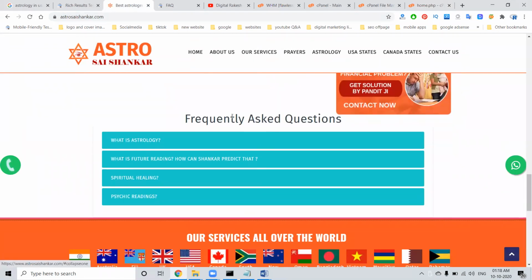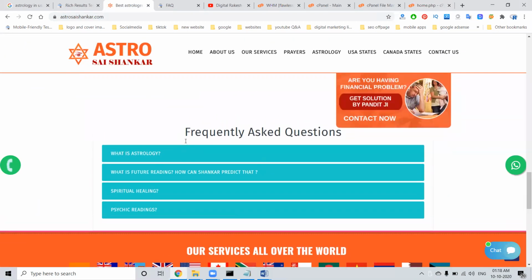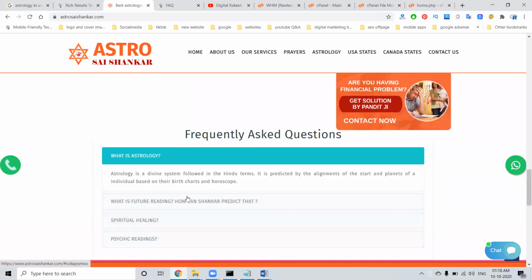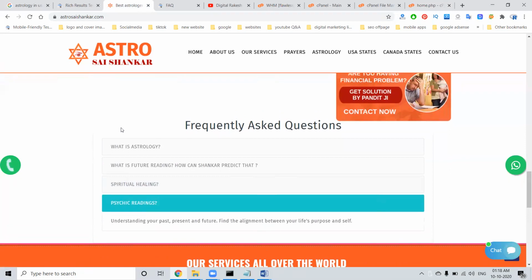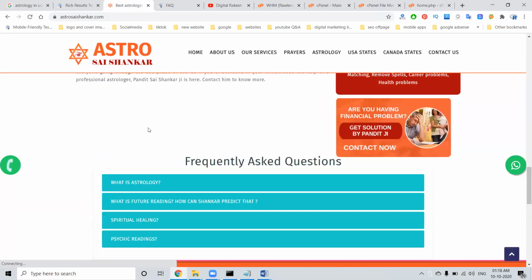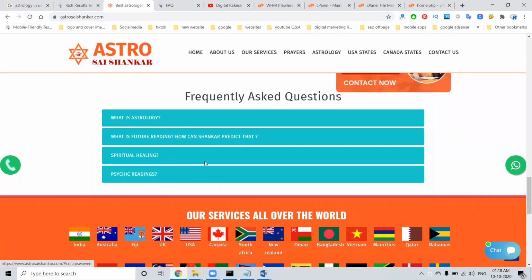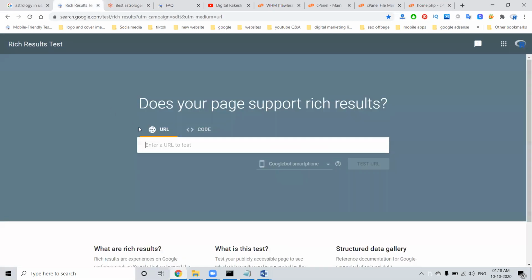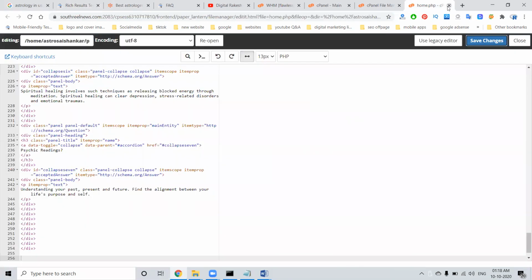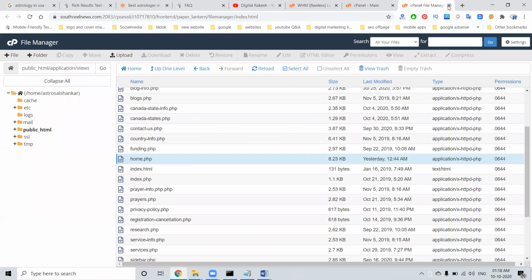The frequently asked questions are coming here. Everything will be here. The four questions will be added here. After this, we just have to refresh two times. Previously only the icon was there. Now go back, search the URL and test the URL. Close the previous code. Here one question is there.